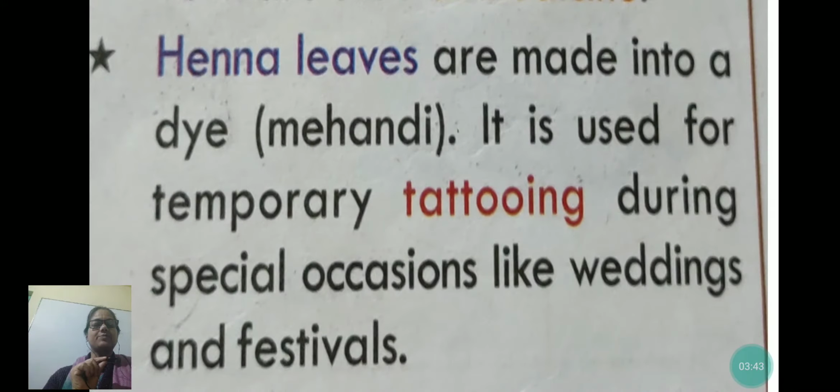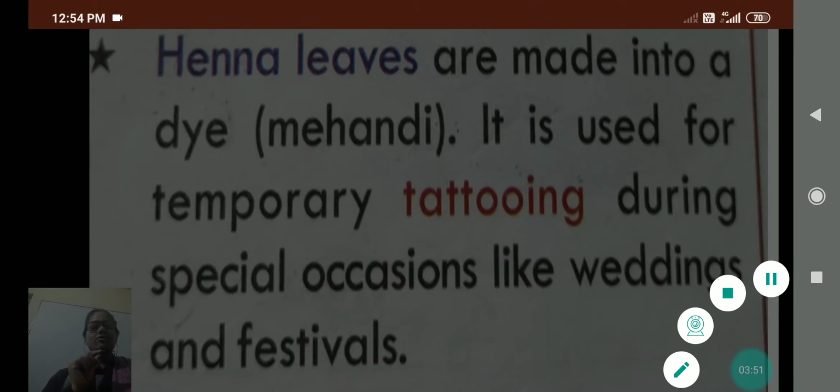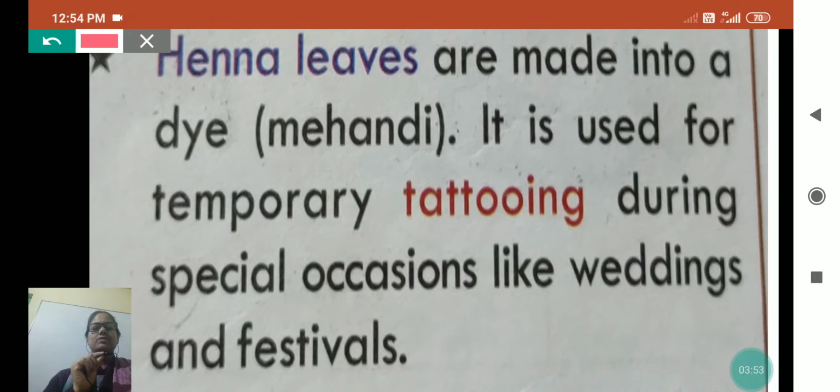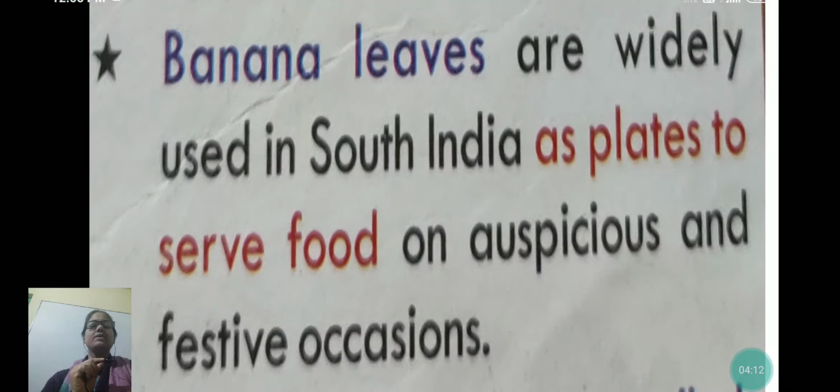Next is, henna leaves are made into a dye. It is used for temporary tattooing during special occasions like weddings and festivals. We apply it as a dye on our hair also. This is herbal color, so it doesn't affect anything. There is no side effect for it. We apply it on our hands also on many special occasions, in some festivals, in wedding ceremonies. So henna leaves are used as mehndi.